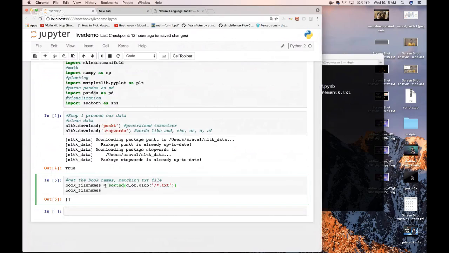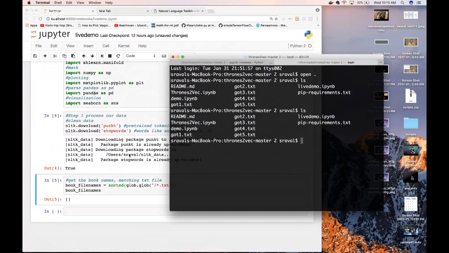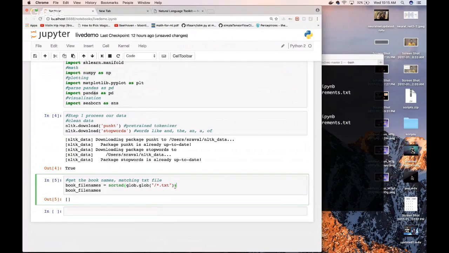Sorted glob.glob. Let's see what we got here. .txt. Let's see. So we should have them here. And if we don't, then the problem is that we, hold on, sorted glob.glob. Let's see, hold on a second.